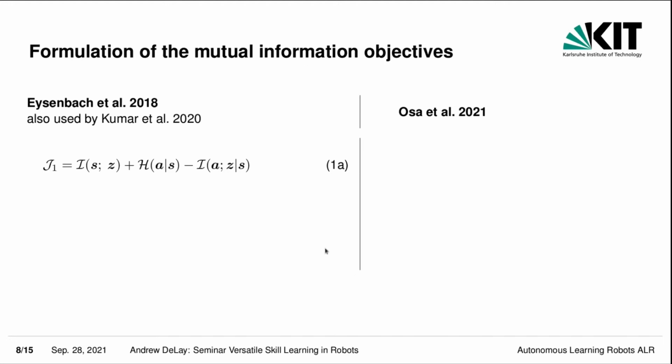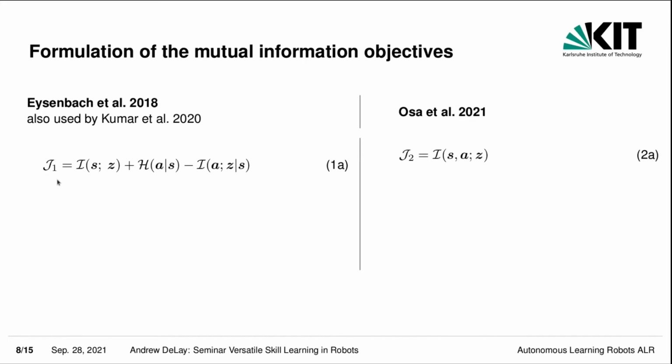They want to maximize the mutual information between the skill and the state, so that the skills determine the states that the agent visits. Then we want to have a high entropy for the action given the state, and it should be made sure that the skills are distinguished by states and not by actions, and so we minimize this mutual information term. And this gives us the mutual information objective, J1, which should be maximized.